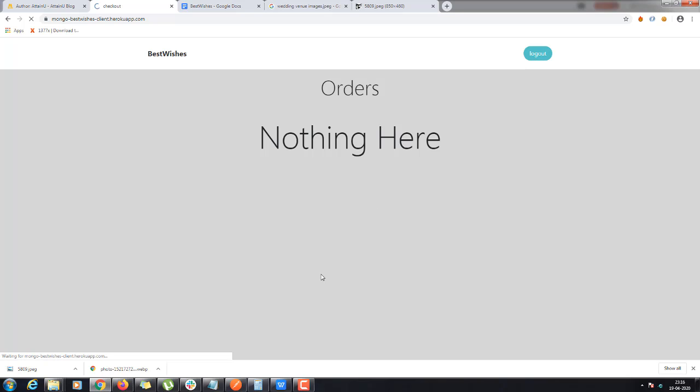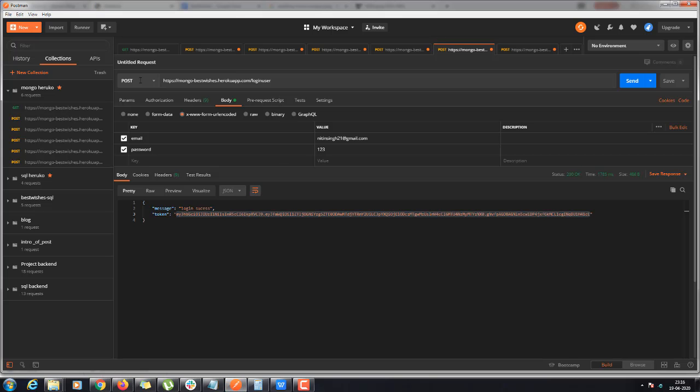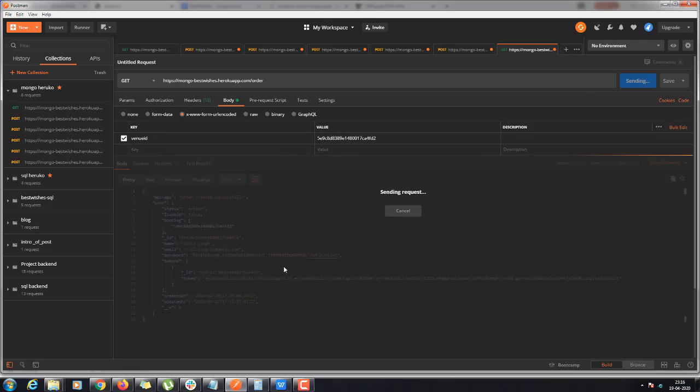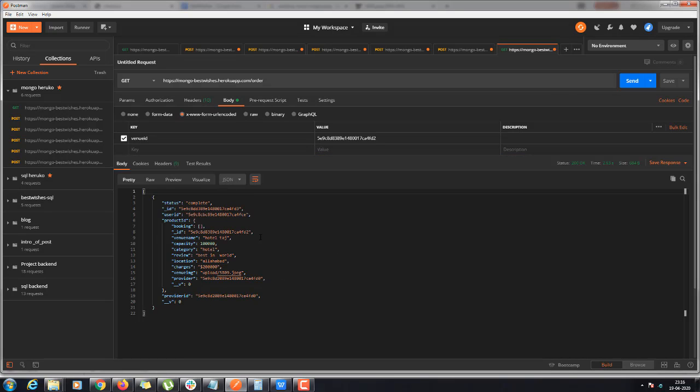So we log out of this, and if we go again and change this particular request to a get route to see whether it's confirmed or not, and if we send it again, yeah, you can see status complete, with this ID. So we have successfully placed the order, and this particular user has placed this particular venue, and he has paid the amount.